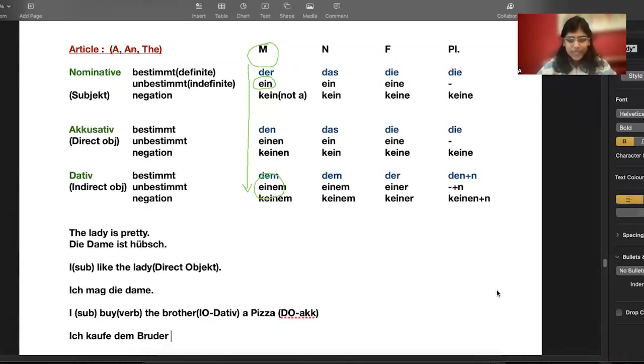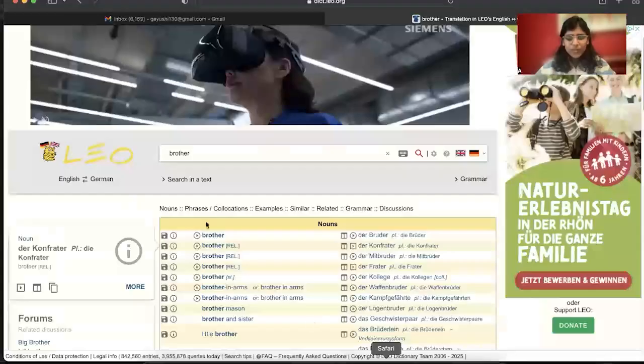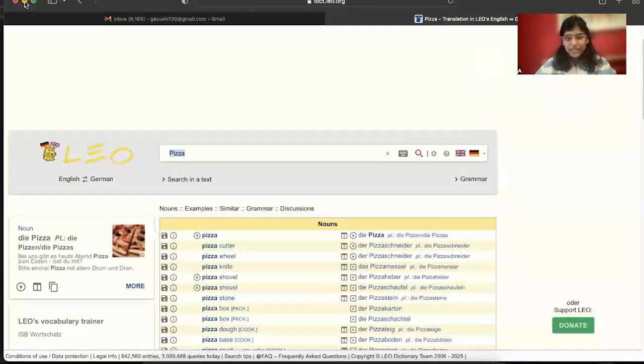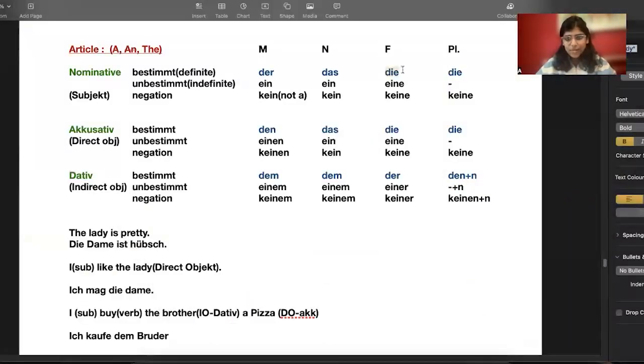Bruder. Now this pizza, I have to pick from accusative. I have to pick from this line, right? Now we don't know the gender of pizza, so we will go here and it will be die Pizza. Die means it's feminine. So here I will use eine. Eine Pizza, right? So, ich kaufe dem Bruder eine Pizza. What is the structure of this sentence?